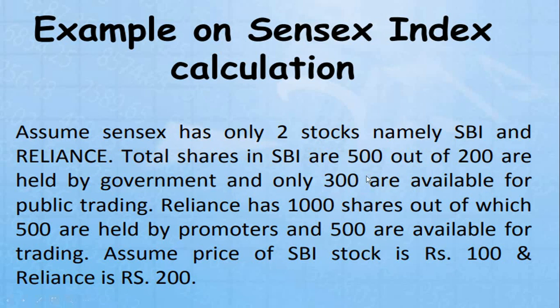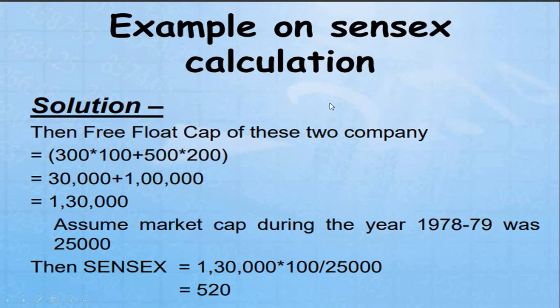You have to think about it here: SBI's total shares are 500. Out of 500, 200 are held by the government, and only 300 can easily be traded by the public. Reliance has 1,000 shares, out of which 500 are held by promoters or the government, and only 500 are available for trading for the public. Each share value is 100 and 200 respectively. Now let us move to the calculation of the Sensex.